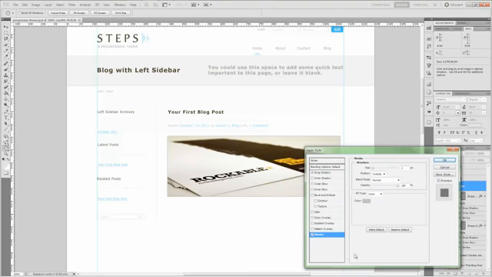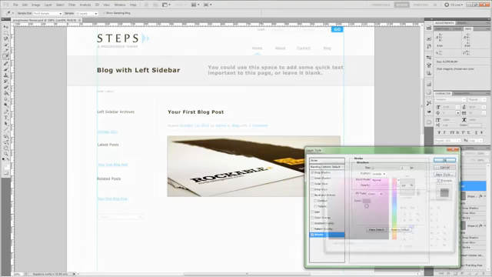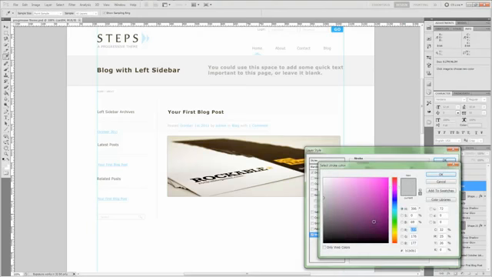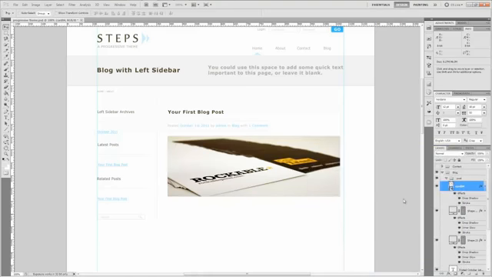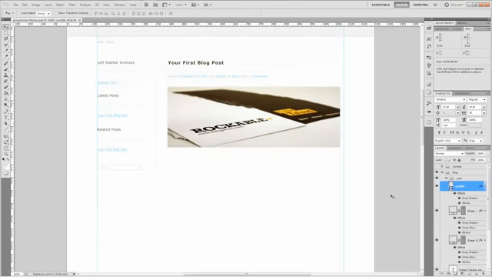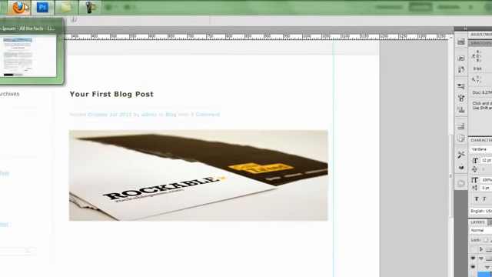Everything for the stroke will remain the same except we will change the color, and I believe the color is going to be white. And there you go. That'll be it for the picture. Press Control S again to save. Now that we have our image together for our blog post, let's go ahead and grab some Lorem Ipsum text.